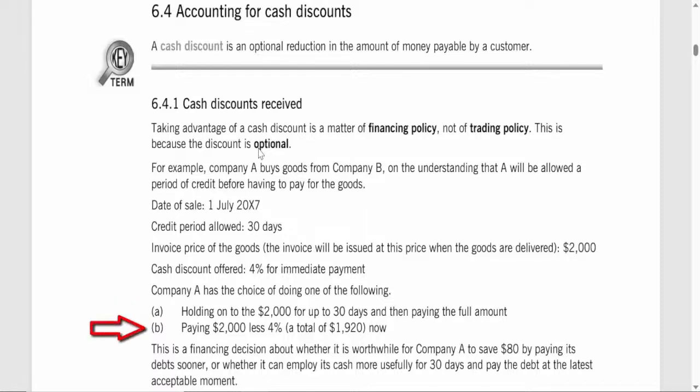Pay the invoice amount minus the 4% discount immediately. This means Company A would only pay $1,920 if it chooses to pay right away. Here, Company A needs to decide whether it's worthwhile to save $80 by paying early or if it's better to use the $2,000 for other purposes over the 30-day credit period. This decision is about managing finances efficiently rather than obtaining goods at a reduced price.